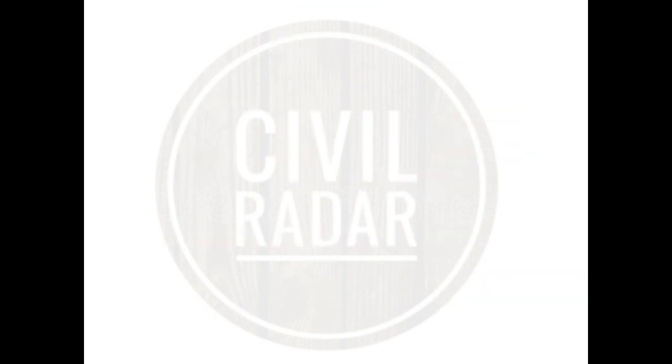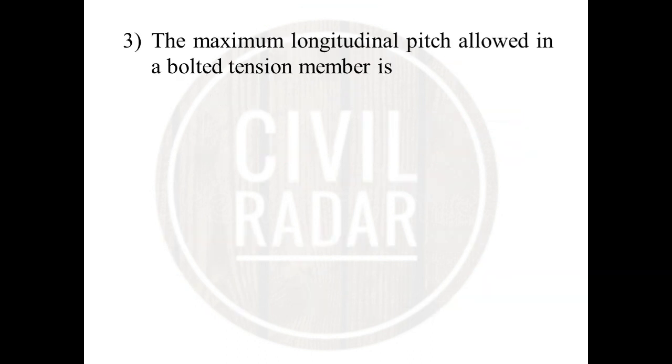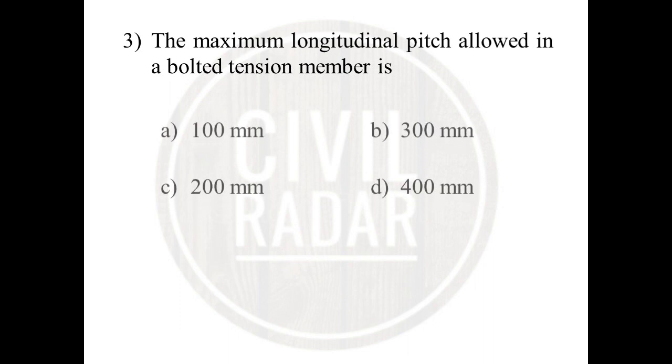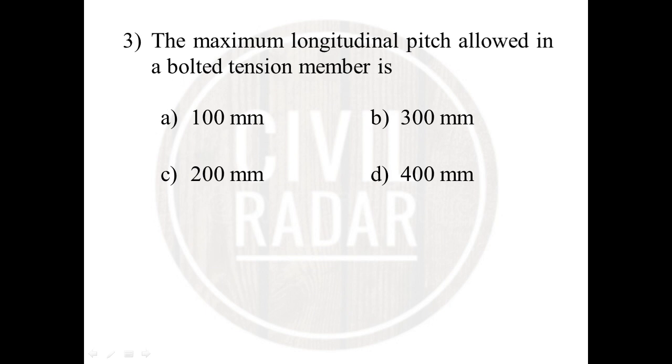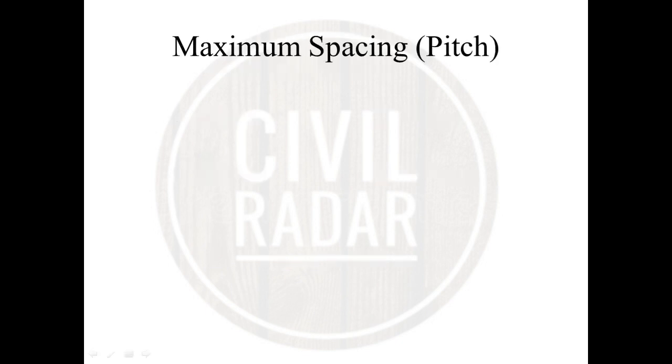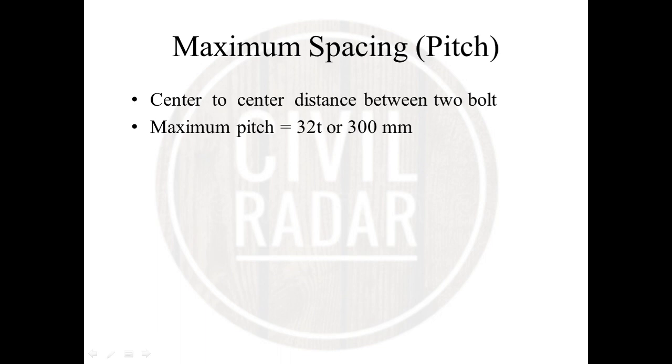Okay, the next question will be: the maximum longitudinal pitch allowed in a bolt tension member is? What is the maximum longitudinal pitch of a bolt in a tension member? 100 mm, 300 mm, 200 mm or 400 mm. The answer will be 200 mm. What is the maximum spacing or longitudinal pitch? The center to center distance between two bolts is called the spacing, pitch or longitudinal pitch.